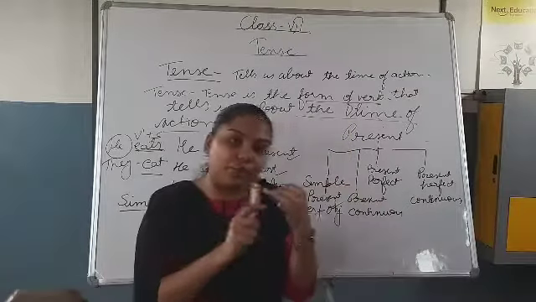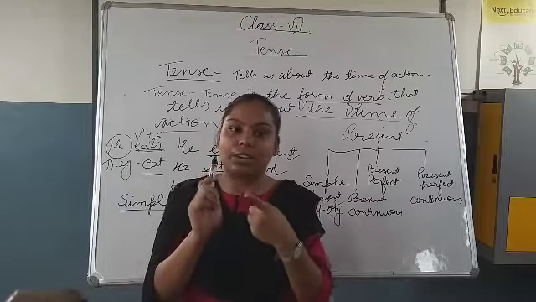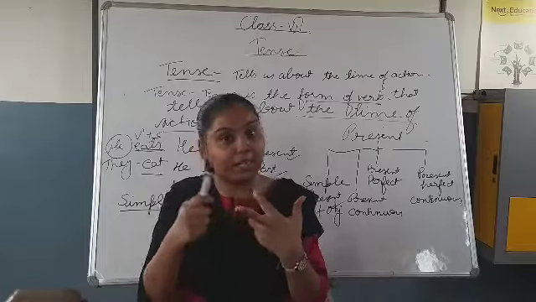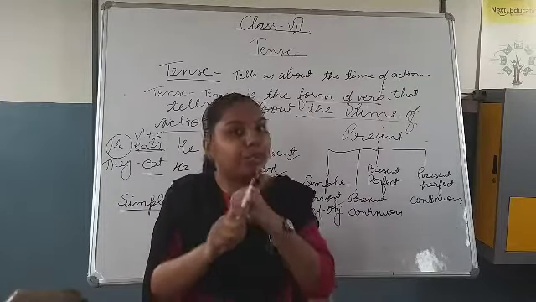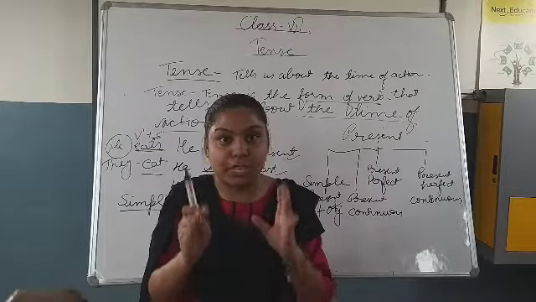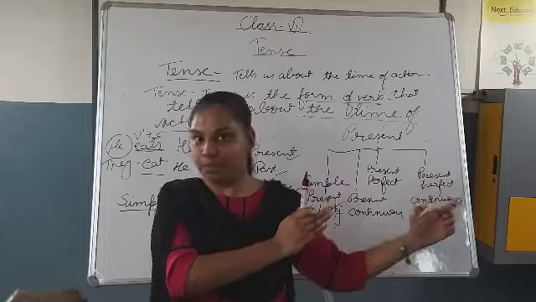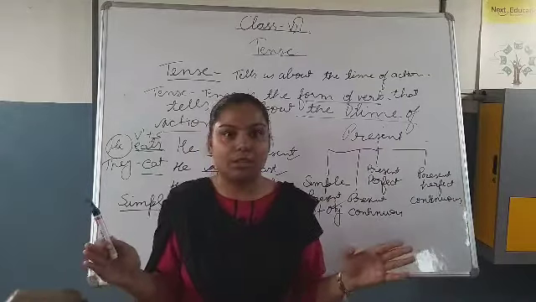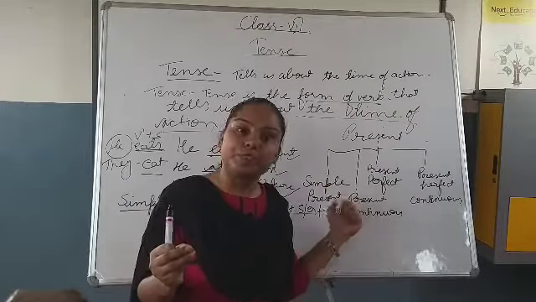So what are the 4 places where we use simple present tense? First, if we want to talk about any regular action. Second, if we talk about any habitual action, that is a regular habit. Third, if we talk about universal truth, and fourth, if we talk about any fact that cannot be changed, like 2 and 2 makes 4. 2 and 2 makes 4 is a fact and you cannot change it. So in these cases we use simple present tense.